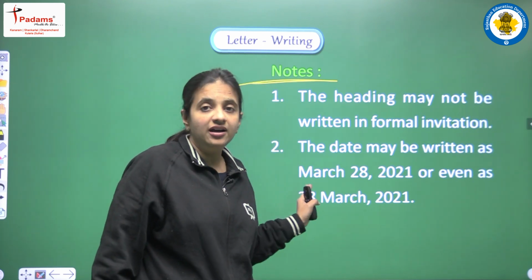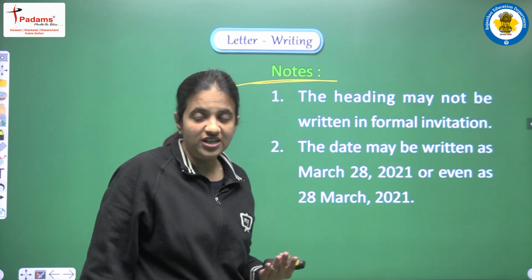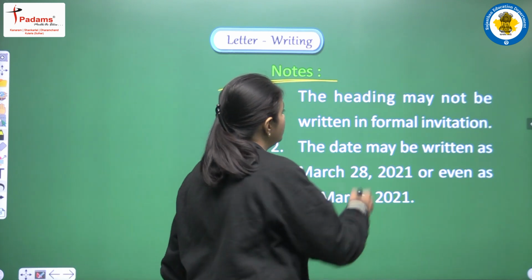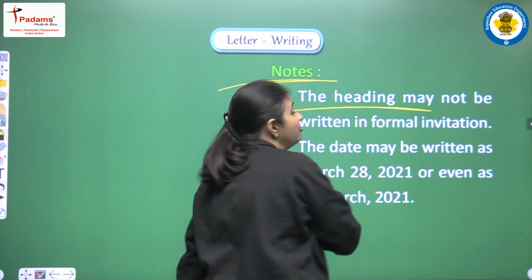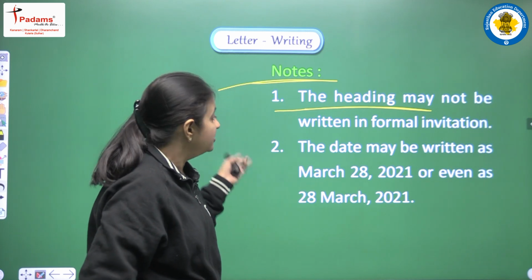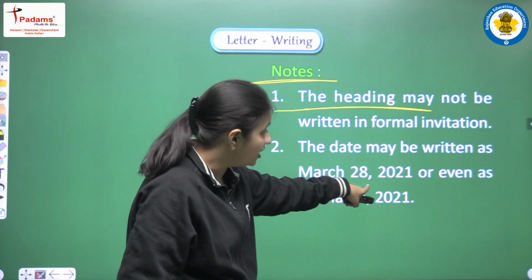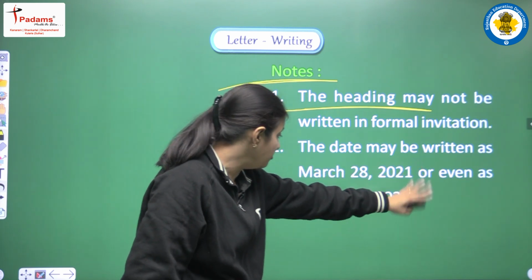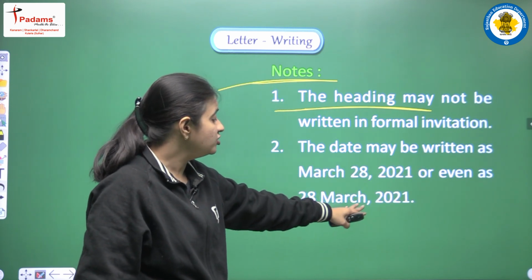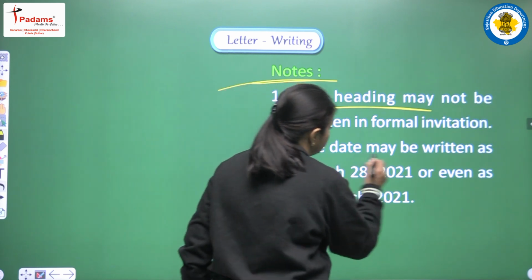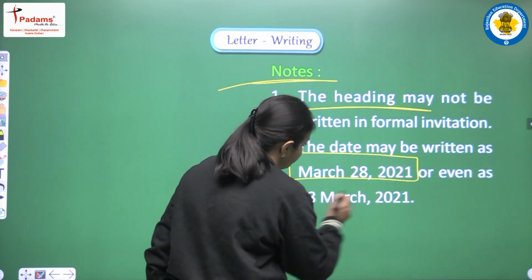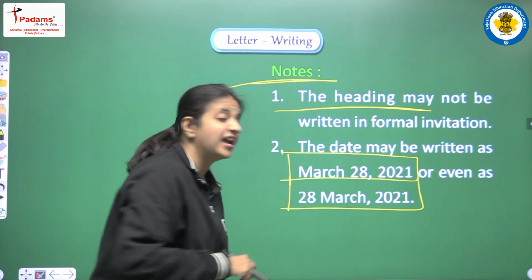If we are writing formal invitations, in those invitations we do not write this heading part. Second point, the date may be written as March 28, 2021, or even as 28th March 2021. So these are the different options that we have when writing the date.